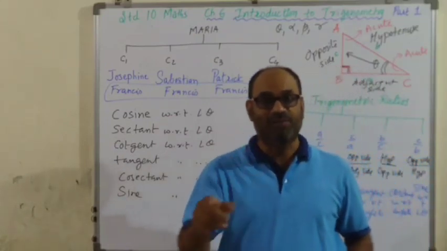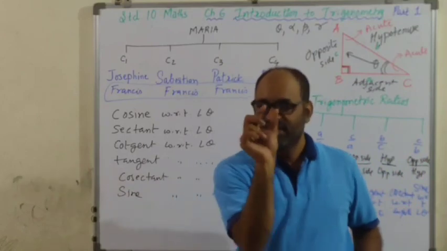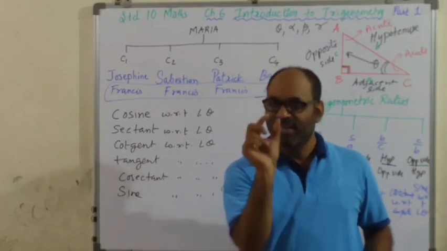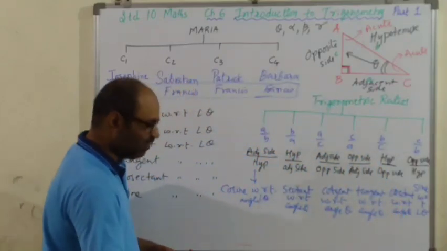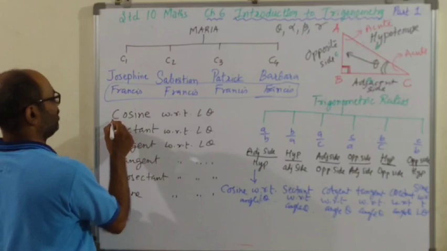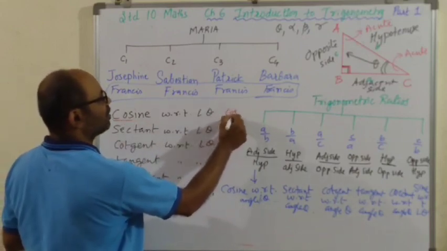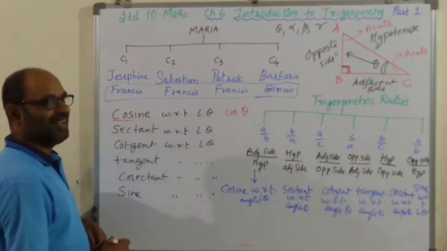So for the sake of writing convenience, the name was shortened. All right, और उसका नाम दिया गया, only first three letters were used, cos and then theta, cos theta.